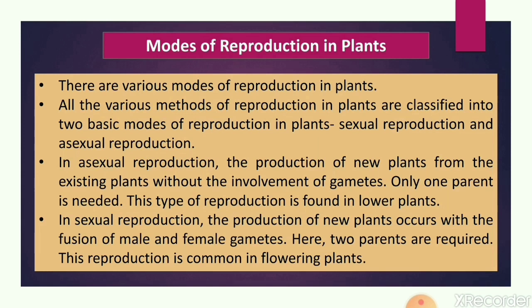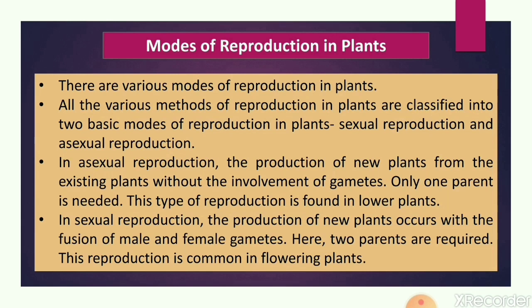In asexual reproduction, only one parent is needed. That is why there is no involvement of gametes. Only one parent is required to produce new individuals. One more thing, seeds are not produced.